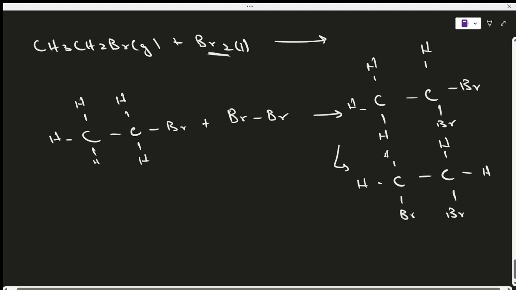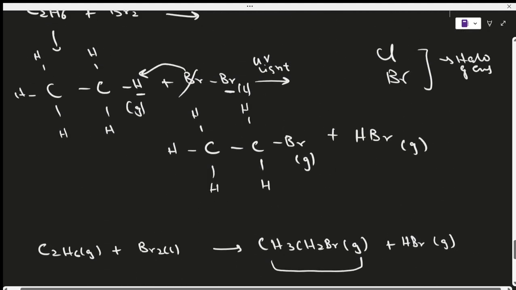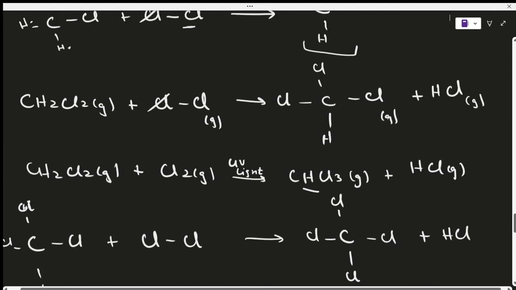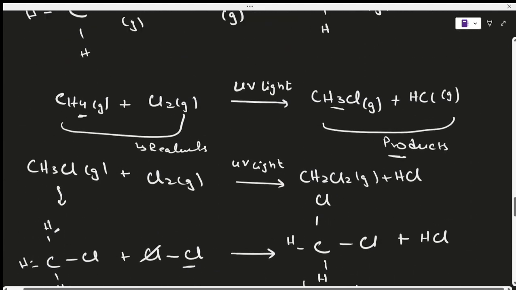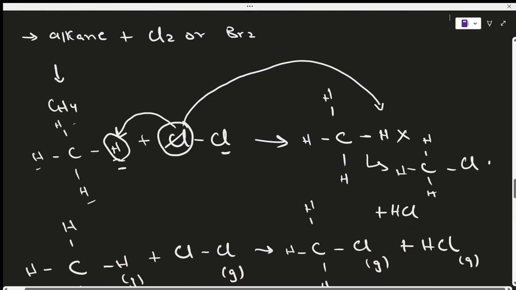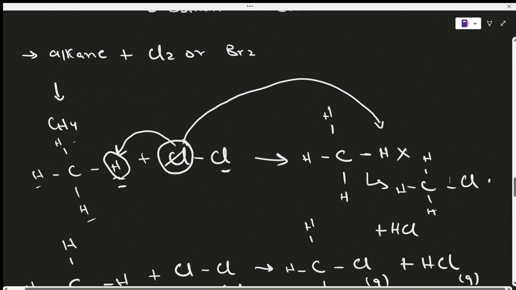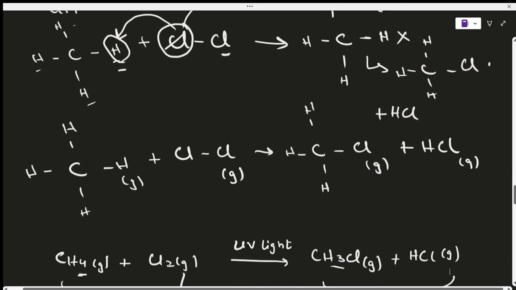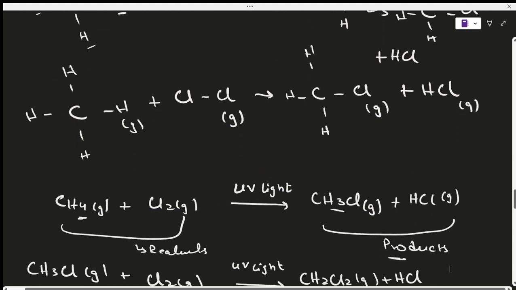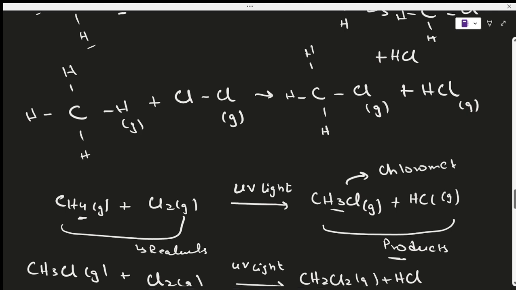And yeah, one more important thing that you guys need to know, and that is the naming. So you won't be asked to name these, but you will be asked to remember the names for a few. So let's talk about the first one, which was this one, CH3Cl. This is something that we call chloromethane. Why? Because it is a methane molecule here, and when we attach a chlorine here, this becomes chloromethane. You can also call this monochloromethane. Why? Because there is only one chlorine present.